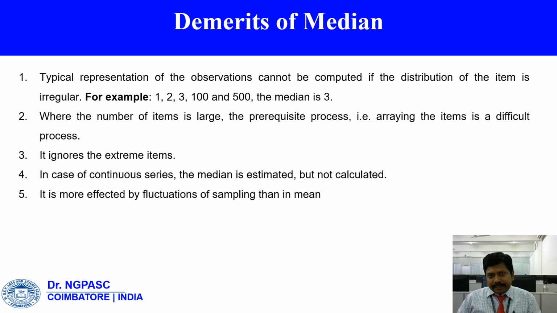Next, we have to see the demerits of median. What are the demerits of median? A typical representation of the observations cannot be computed if the distribution of the items is irregular. Where the number of items is large, the prerequisite process, that is, arraying the items, is a difficult process, and it ignores the extreme items. In case of continuous series, the median is estimated but not calculated. It is more affected by fluctuations of sampling than the mean.